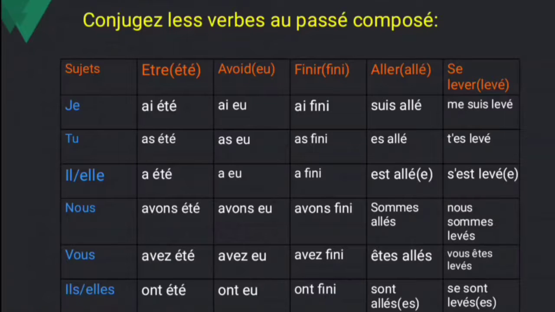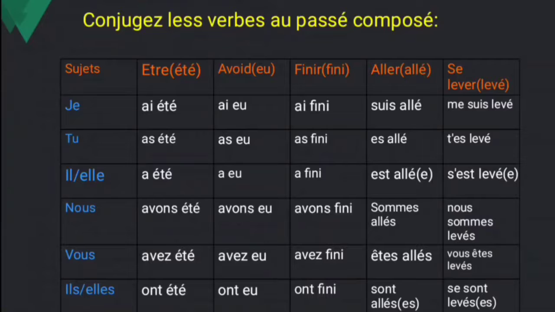And avoir verb: I had, you had, he had, she had, we had, you had, they had, they had. And finir verb: I finished, you finished, he finished, she finished, we finished, you finished, they finished, and they finished.